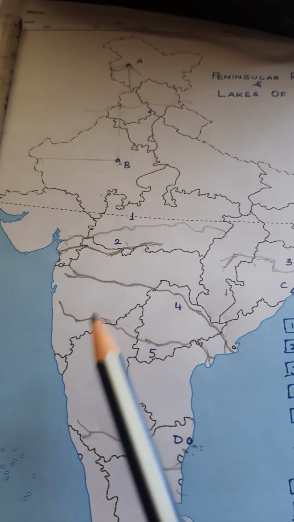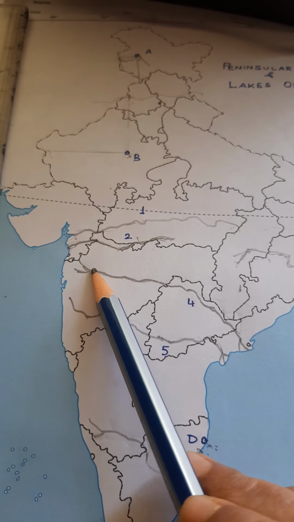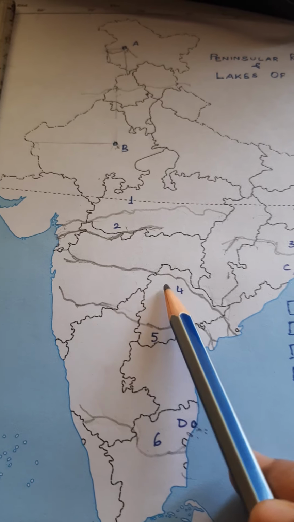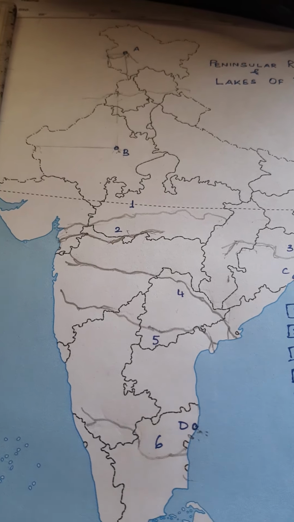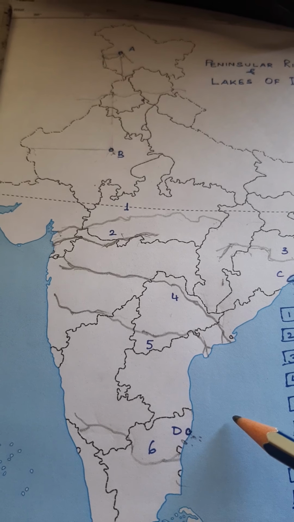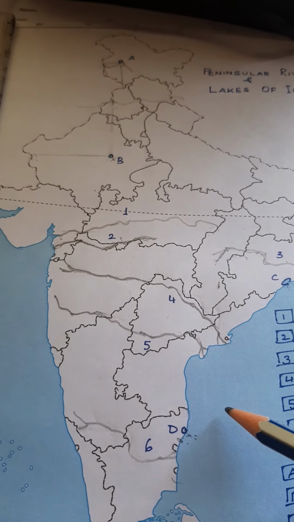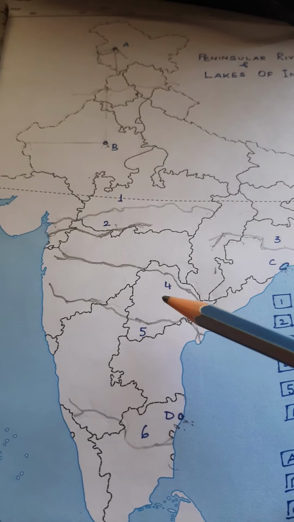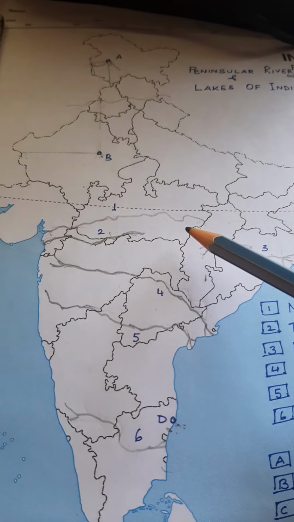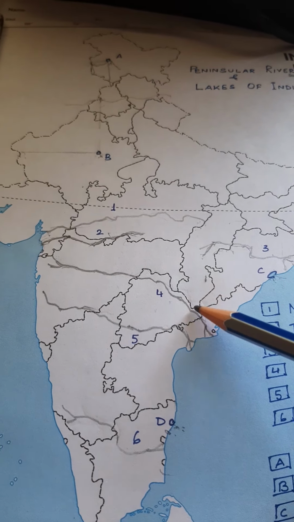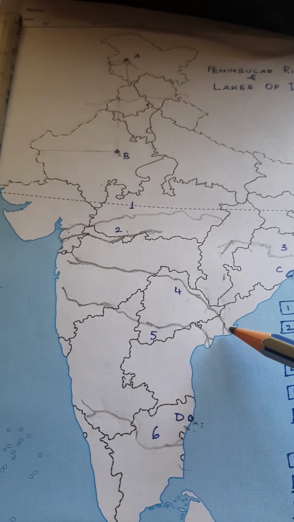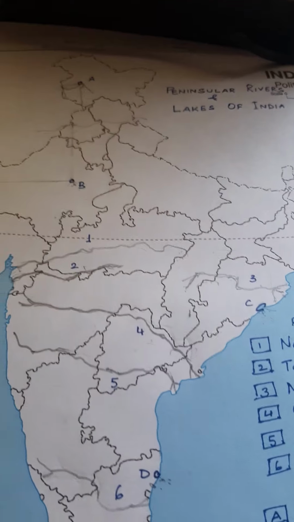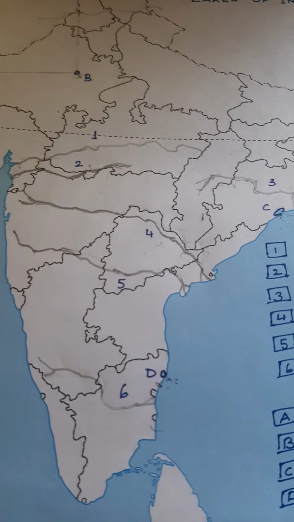You can see, children, it is covering almost the entire length of Maharashtra. It is flowing over our Telangana, Andhra Pradesh, and draining into Bay of Bengal. And it has a large number of tributaries which flow over Maharashtra, then MP, then Chhattisgarh, then Orissa also, Telangana, and then Andhra Pradesh also. So it has a very large drainage basin.